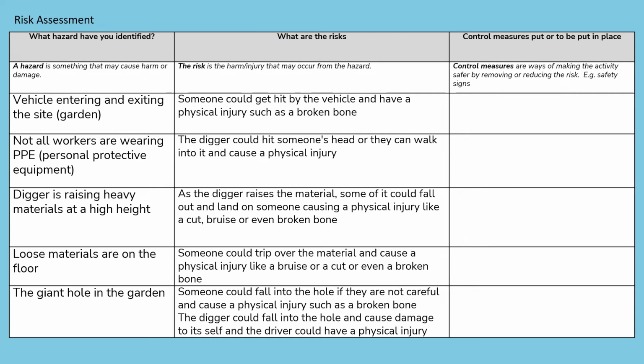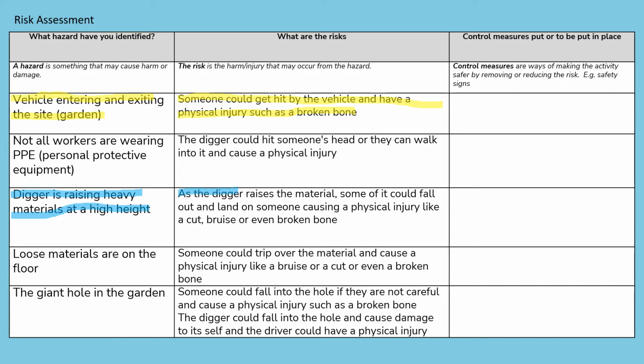Okay, so here are some of the risks that I identified from the hazards that I previously identified. I won't read through all of them, but I'll read through a couple. So the first one here, vehicle entering and exiting the site / garden. Someone could get hit by the vehicle and have a physical injury such as a broken bone. So that's my short sentence to explain the risk, so the harm, the effect that could be caused by that hazard.